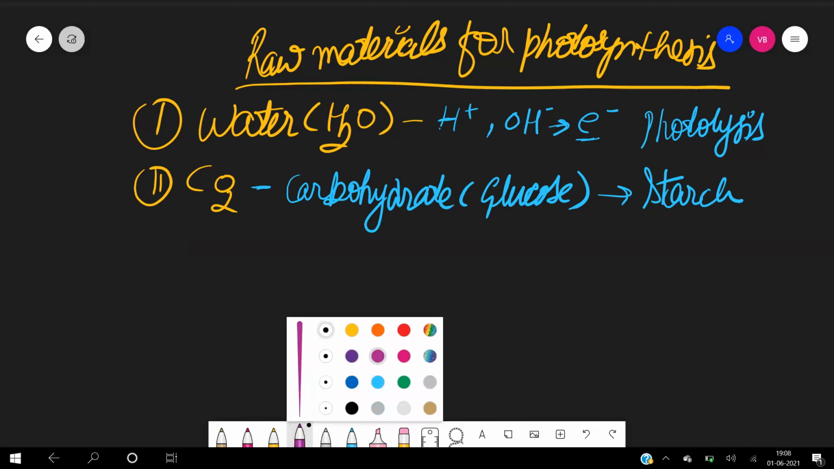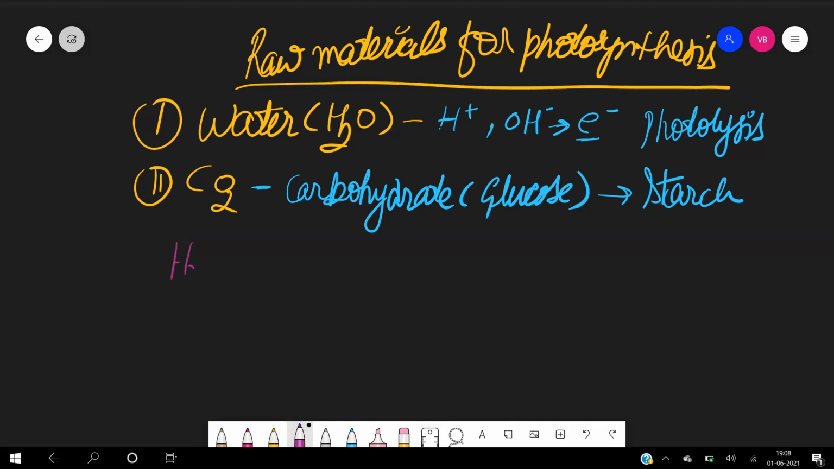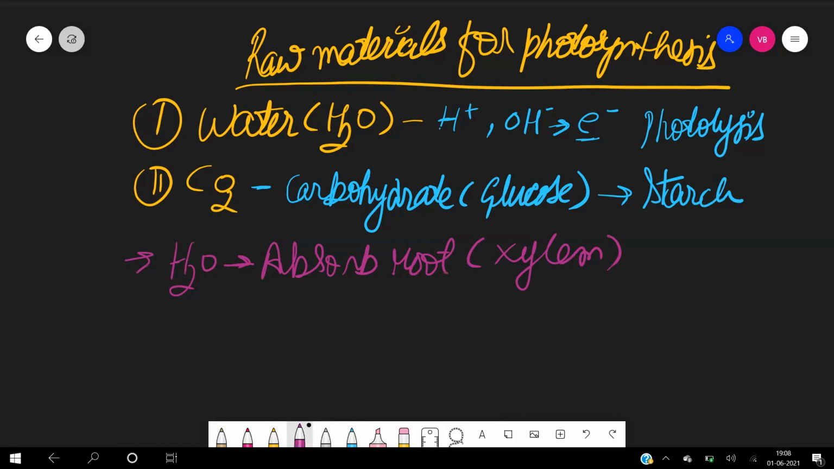Now, the next point is how these materials are entering inside the plant. These materials, first of all, the water. Water is actually absorbed by the root. By which tissue? Xylem tissue. Now, how does the carbon dioxide enter inside the plant? Carbon dioxide will enter inside the plant through stomata.